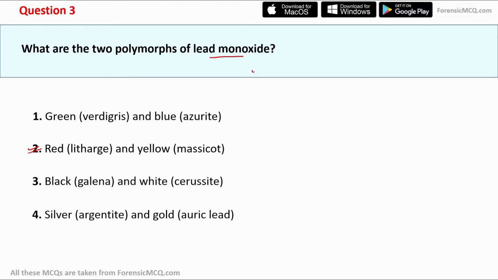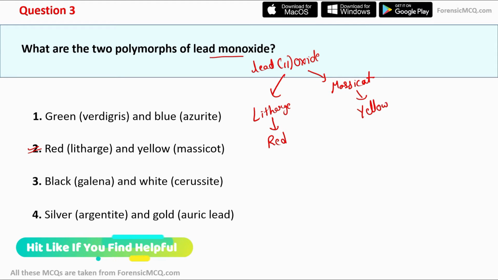So lead monoxide, or you can say lead second oxide, presents in two forms. First is litharge and second is massicot. So litharge is present in red color or has red crystals, while the massicot is yellow, present in the form of yellow crystals.